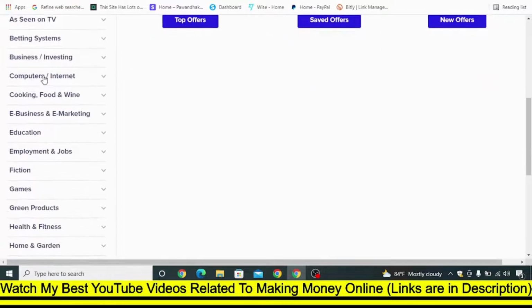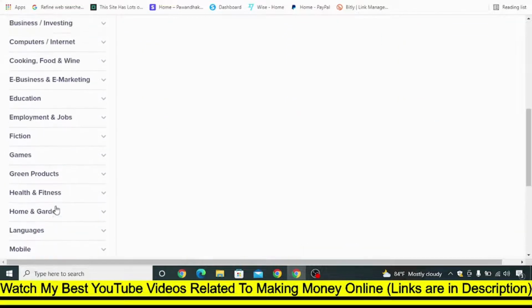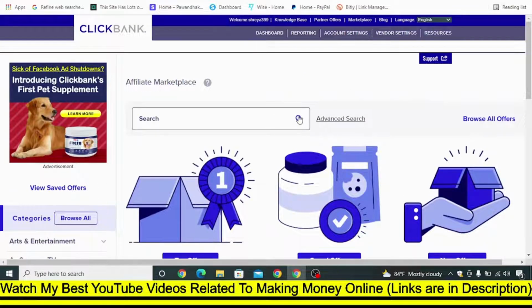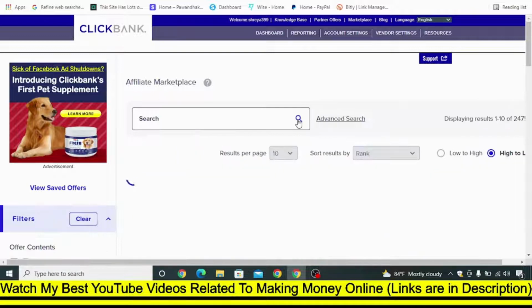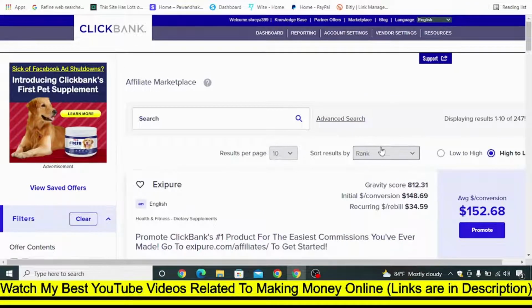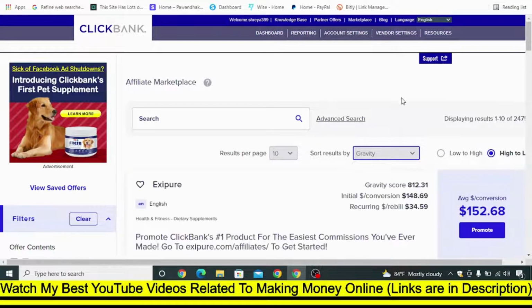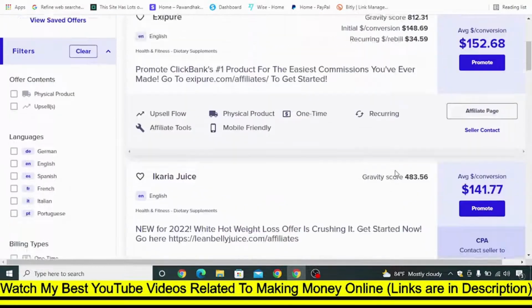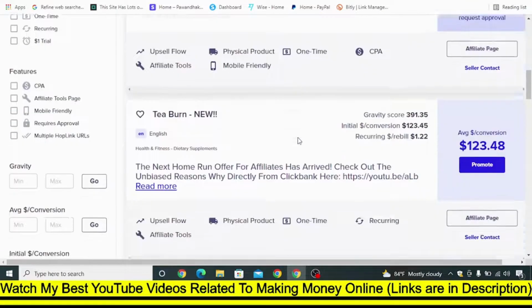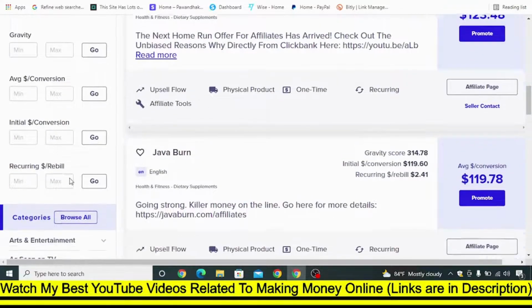Okay, and you can get various offers that are related to all these types of categories. You can promote any offer. So what you can do is just click on this search button, and you'll immediately see lots of offers, and you can sort them by gravity, and you will see lots of offers that are at the top of ClickBank, like XG Pure, Icaria Juice, T-Burn. Okay, there are lots of offers in different categories.